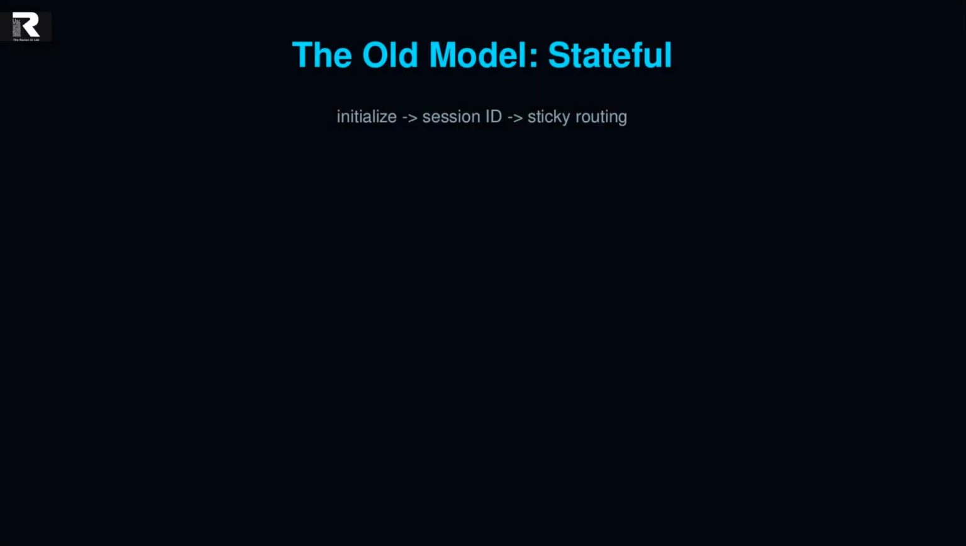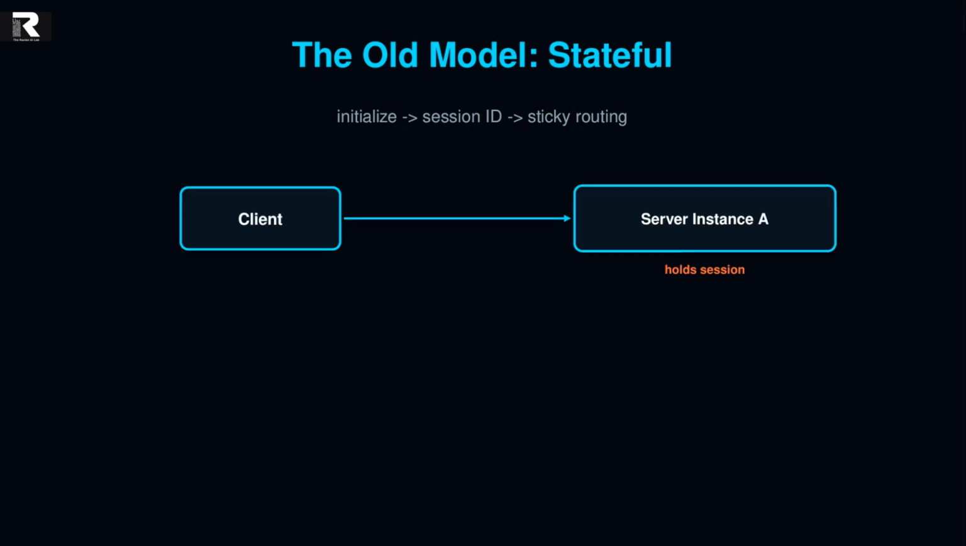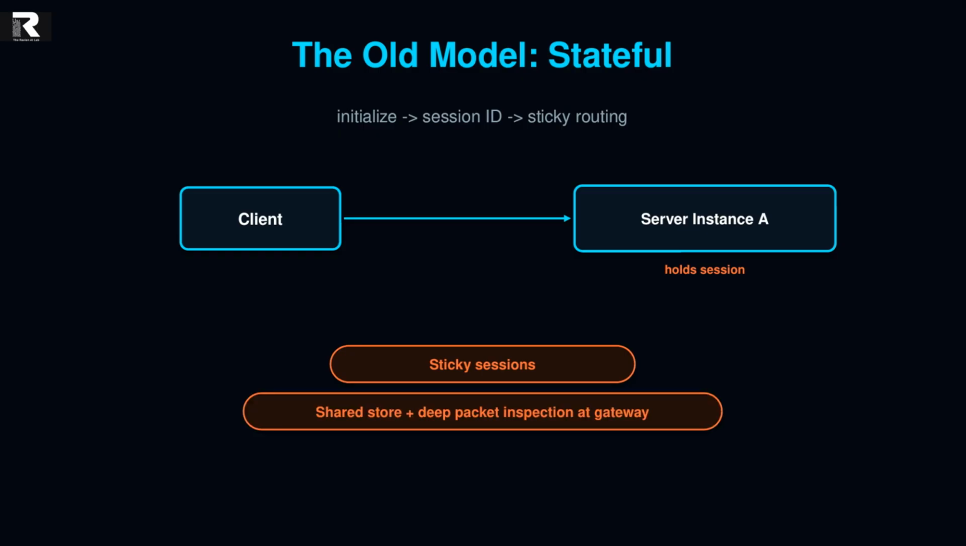Here's how MCP worked before. A client and server did an initialized handshake. Then the server handed back a session ID in an MCP-session-ID header. Every request after that had to land on the same server instance that held that session. That means sticky sessions, a shared session store, deep packet inspection at your gateway just to keep requests routed correctly. Fine for a prototype. A real scaling problem once you're running MCP servers behind a normal load balancer in production.